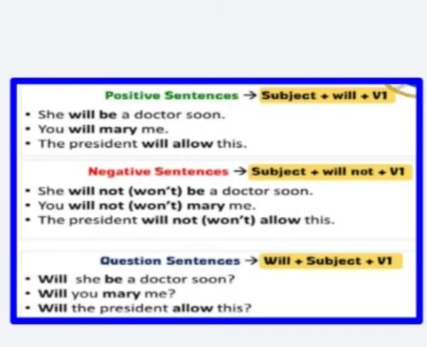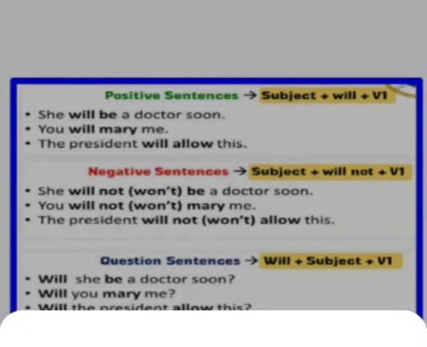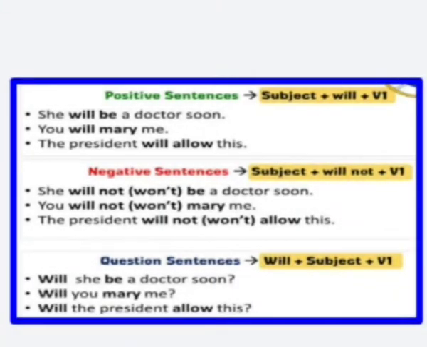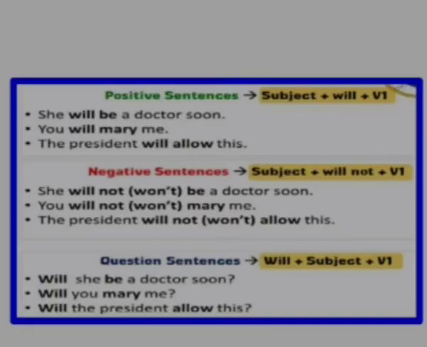For our exercise, make positive and negative statements and questions using the simple future tense. Okay, so see the first example. She will be a doctor soon. In a negative sentence, how should you change it? She won't be a doctor soon, or she will not. In question, will she be a doctor soon?